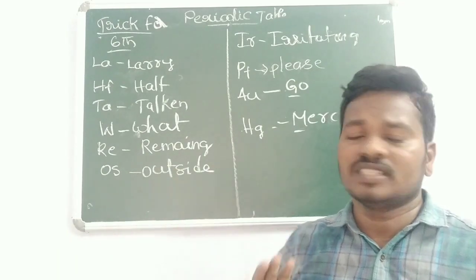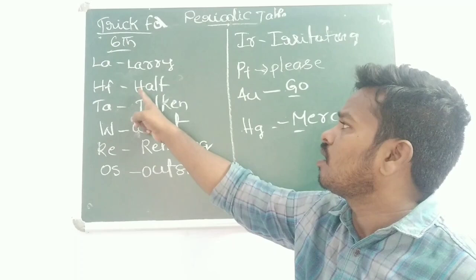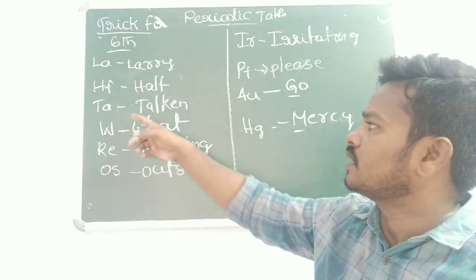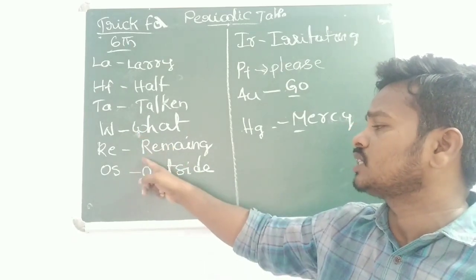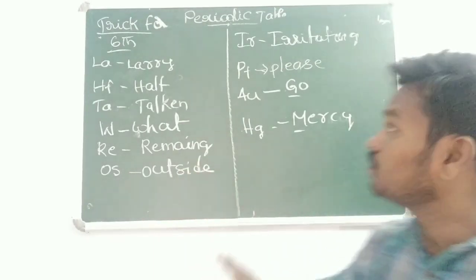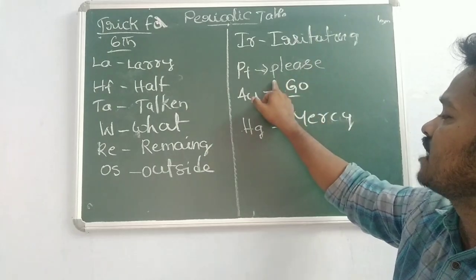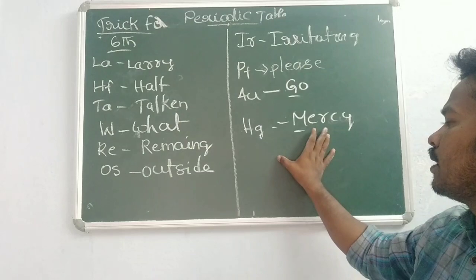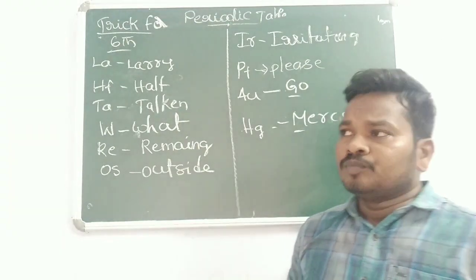So Larry, La stands for lanthanum. Half, hafnium. Taken, tantalum. What, wolfram, W. Remaining, Re stands for rhenium. Outside, osmium, Os. Next one, irritating, iridium. Please, Pt stands for platinum. Go, Au stands for gold. Mercy, Hg stands for mercury.